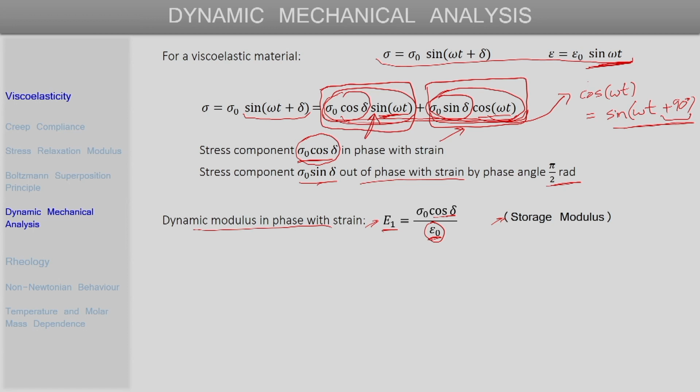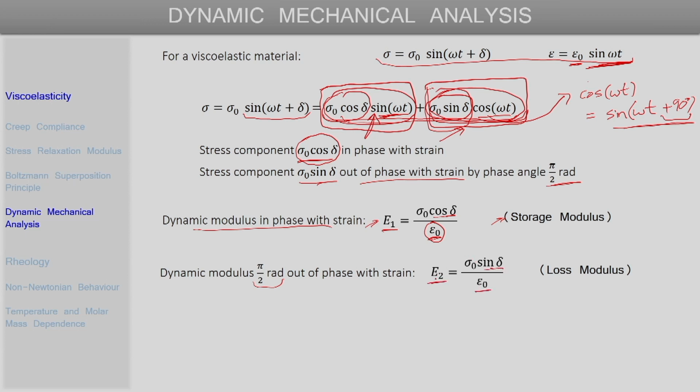Similarly, the dynamic modulus that is out of phase with the strain by an angle pi by 2 radian, we can define as the second component of the stress divided by the amplitude of the strain. So, sigma naught sin delta by epsilon naught, and that is represented as E2, and that is usually referred to as the loss modulus.